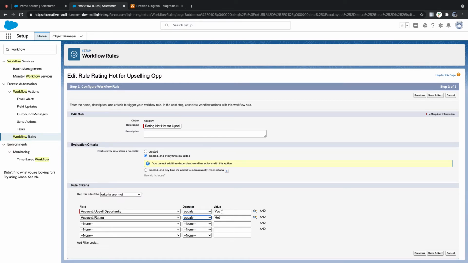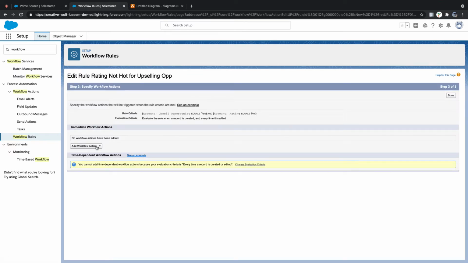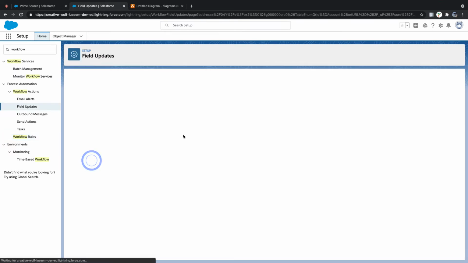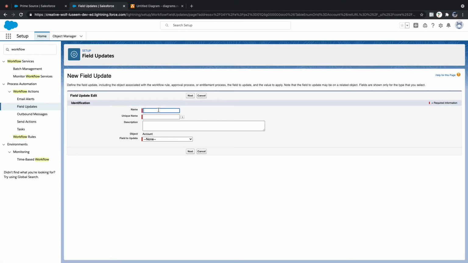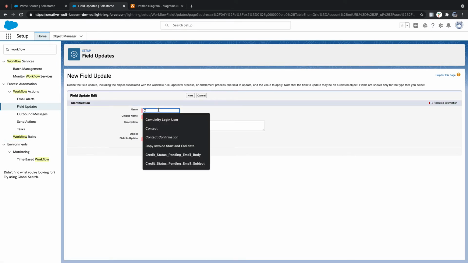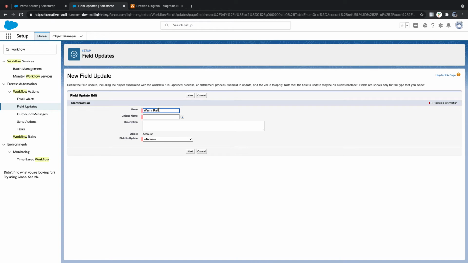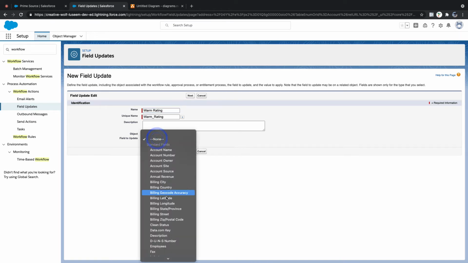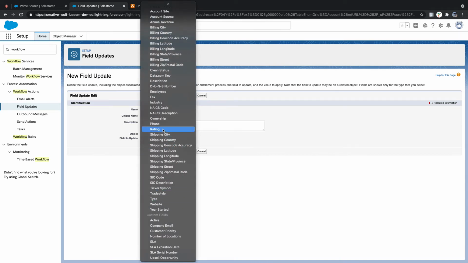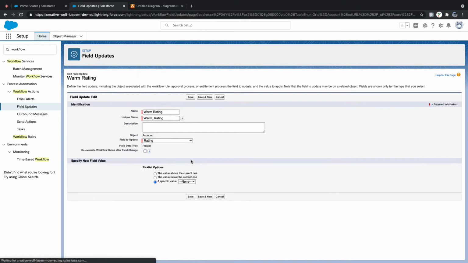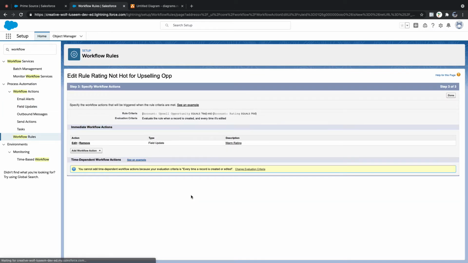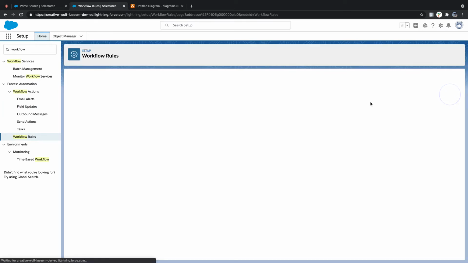If it equals hot, I'll create one more field update, saying warm rating, warm. This becomes contradictory, isn't it? Activate it.